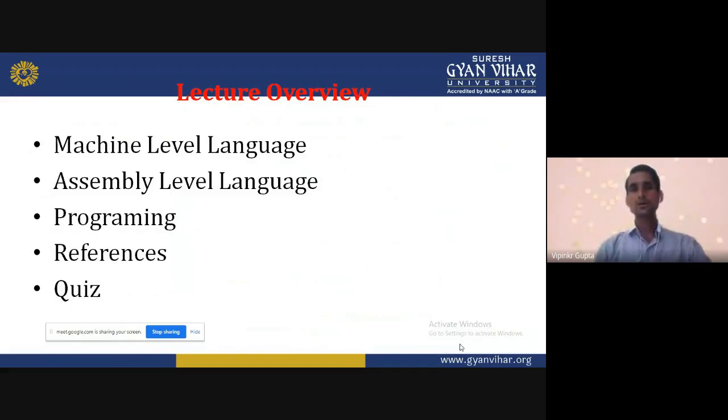We will see how the programs work, how they are executed, how they are decoded, and how the instructions are fetched. After that, we can go for references, which books are available in the market for covering these topics. And after that, there are quiz questions and MCQ questions. So one by one, we will discuss. First of all, I will come to machine language.